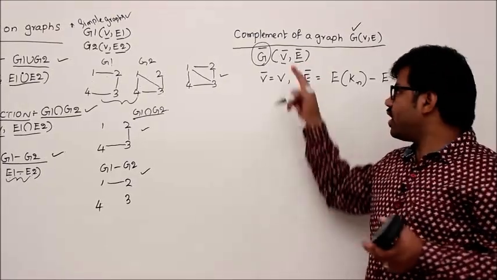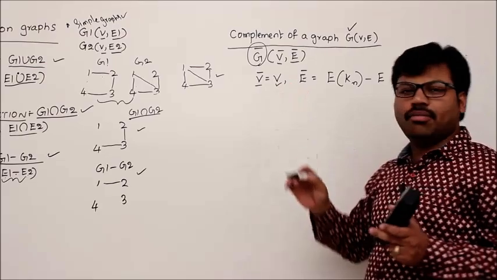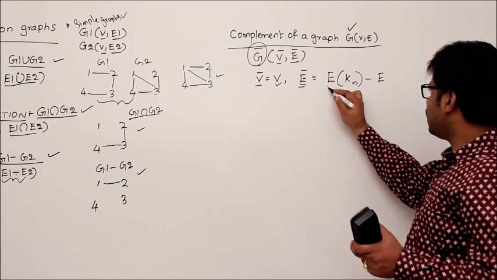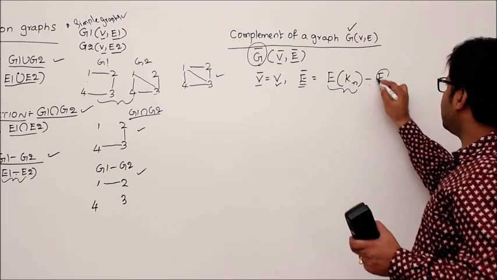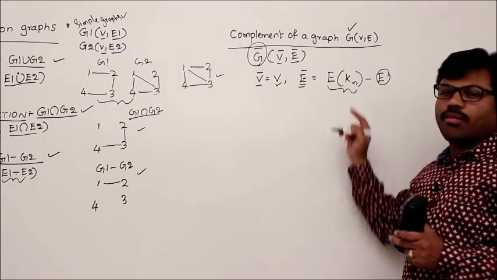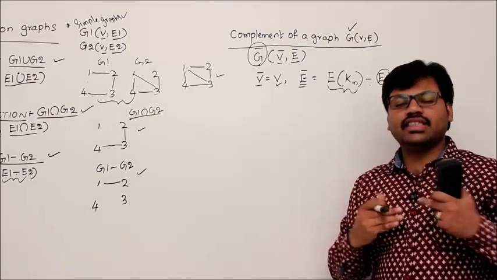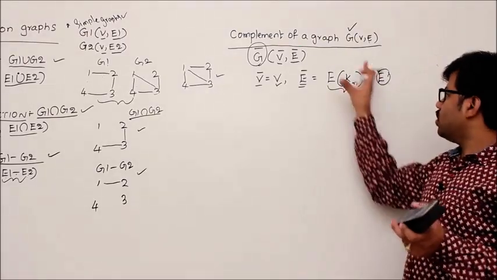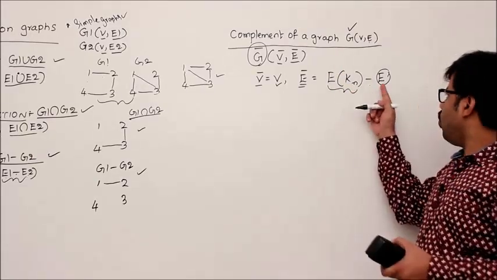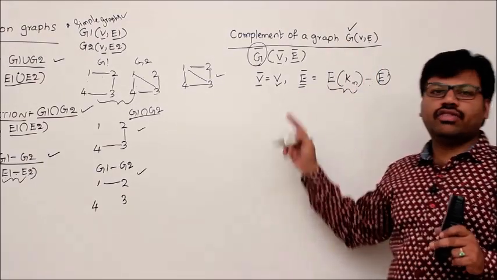Oh, new vertex set, new edge set. What is V dash? V dash is V. That means same old vertex set, and edge set E dash equals edges of the complete graph minus edges of the graph G. So here you have to take edges of the complete graph. We know that in a complete graph between every two vertices there is an edge. So I can say that from all the edges of the complete graph, remove edges of this G, then you get edges of G bar.